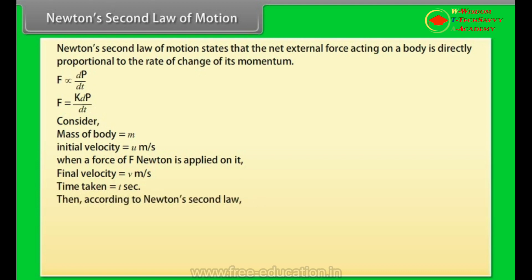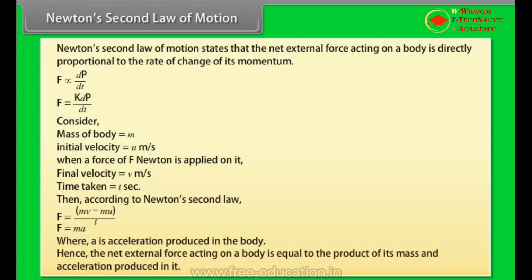Then, according to Newton's second law, F is equal to mv minus mu divided by t. F is equal to ma, where a is the acceleration produced in the body. Hence, the net external force acting on a body is equal to the product of its mass and acceleration produced in it.